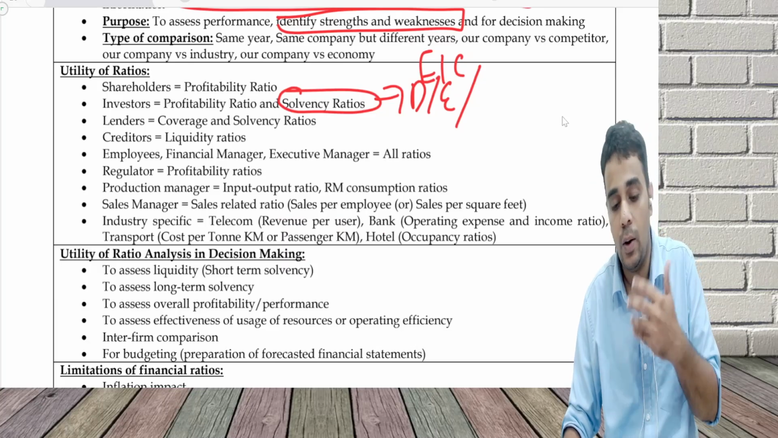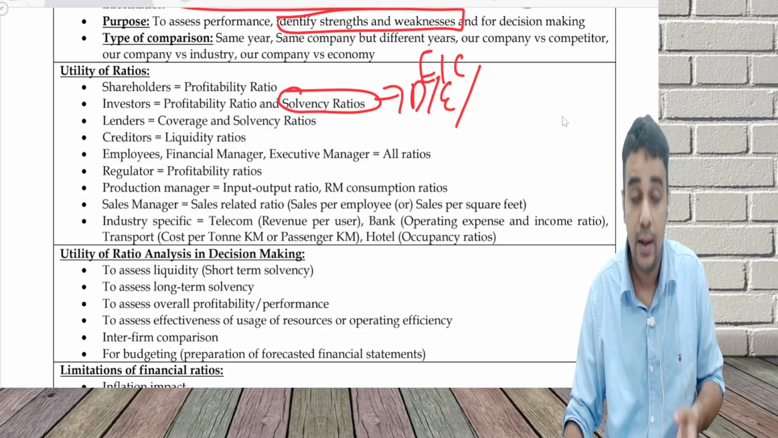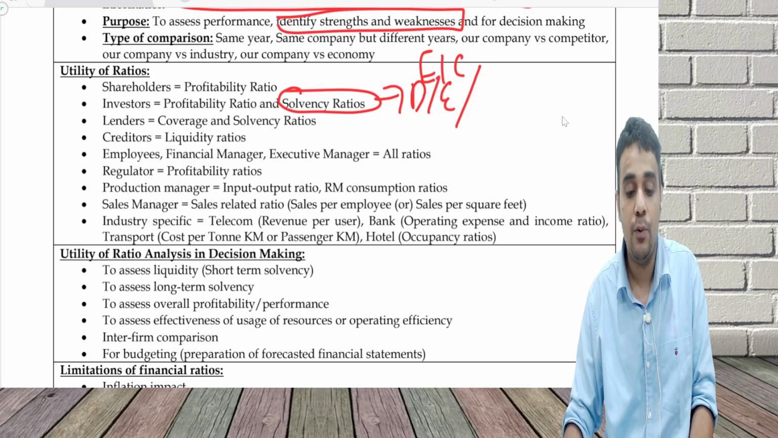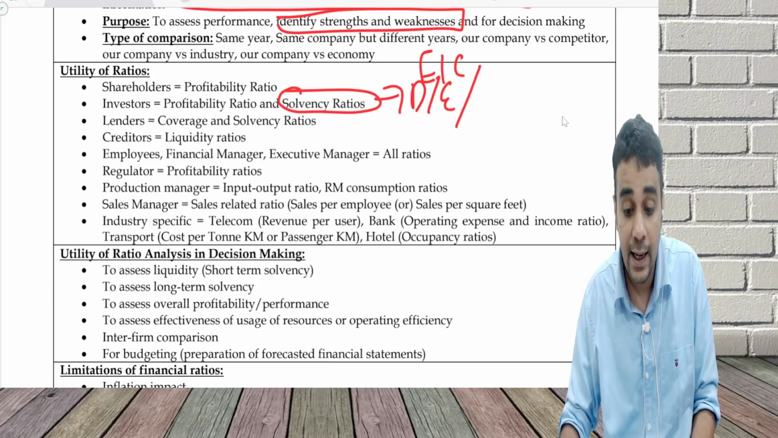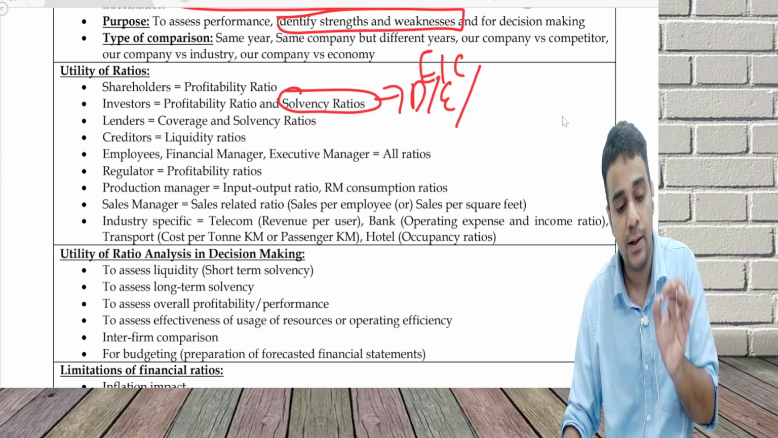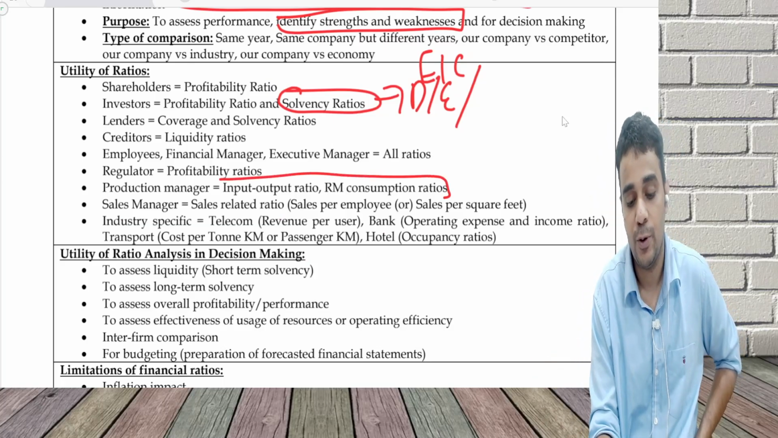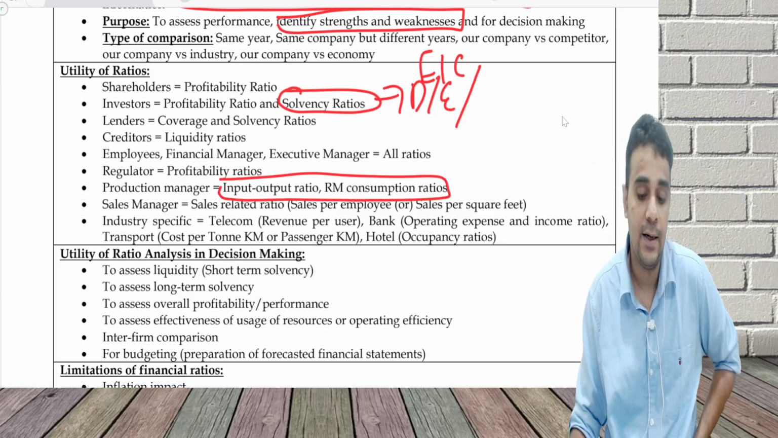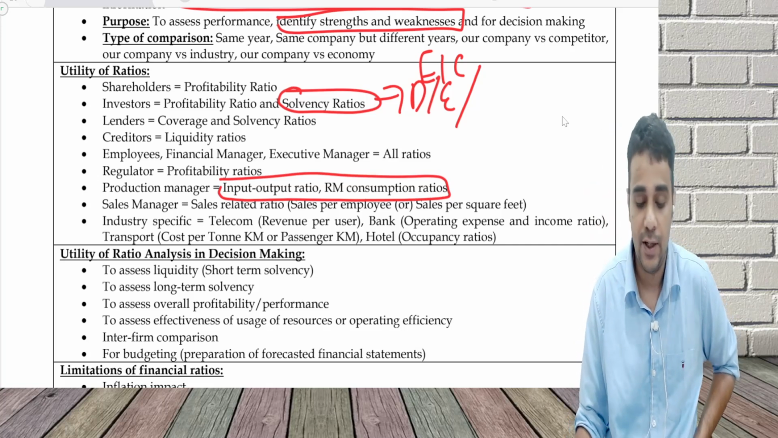Employees may look at all the ratios, the financial manager may look at all the ratios, and the executive manager may too. The regulator or government may look at profitability ratios, because they wouldn't want the company to make huge profits at the expense of the customer. A production manager may look at ratios like input-output ratio and raw material consumption ratio. A sales manager may look at sales-related ratios like sales per employee and sales per square feet. Industry-specific ratios also exist.